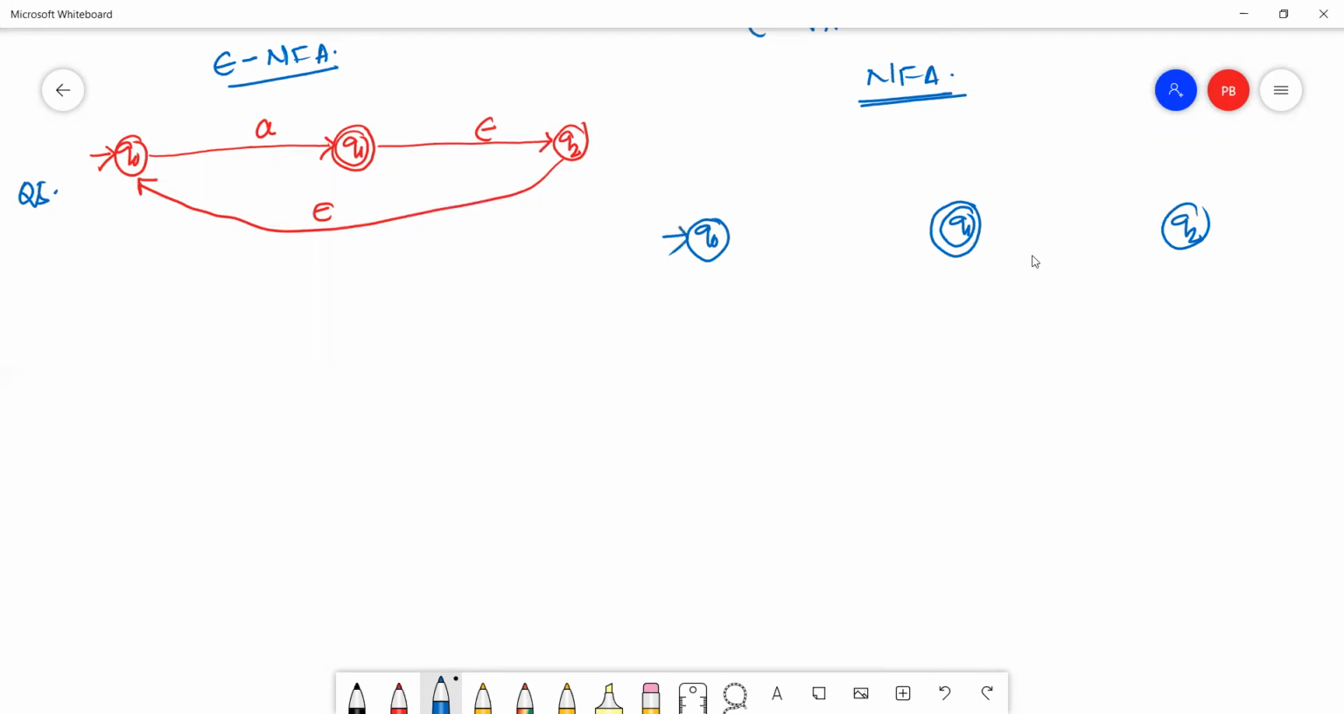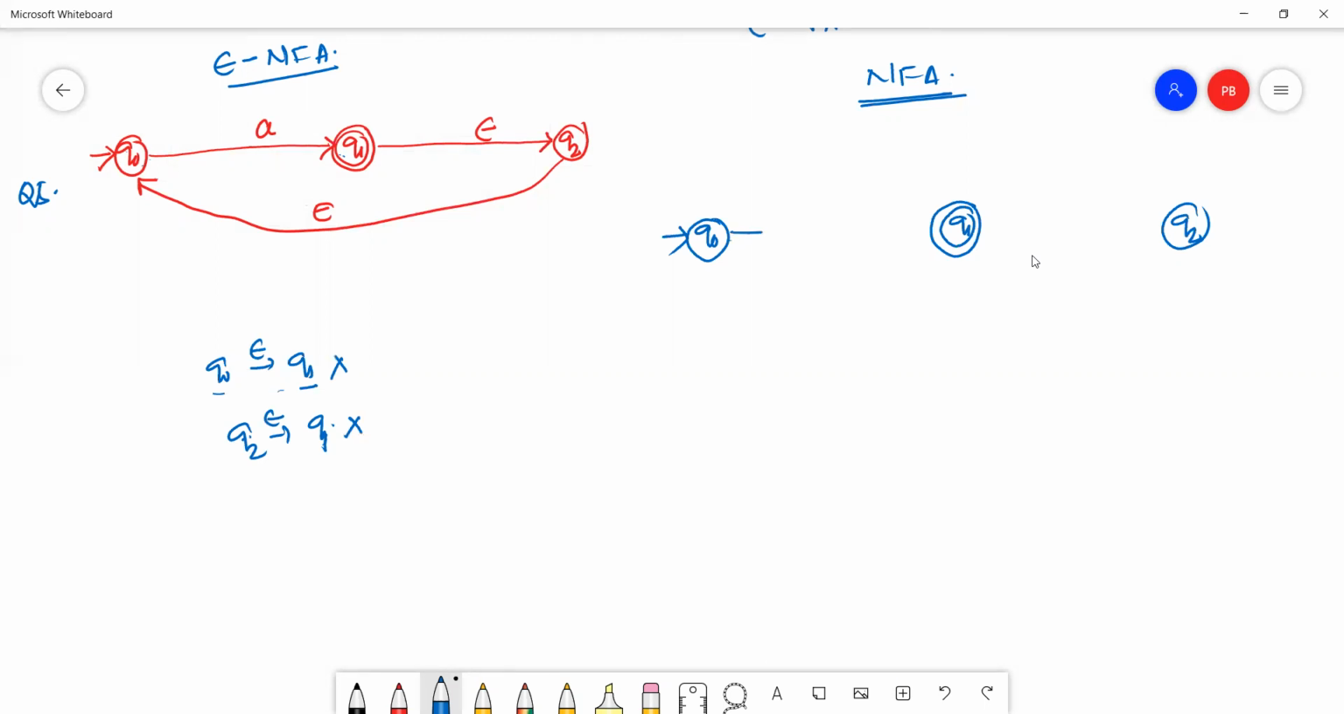Q0 is my initial state. Now we have to check the final states in the NFA. Can we reach from Q0 to Q1? Q1 is my final state. From Q0 we cannot reach Q1 with the help of epsilon, so Q1 will be a non-final state. Now we check from Q2 to Q1. No, we cannot reach Q1 from Q2 with the help of epsilon. So Q2 will be a non-final state.